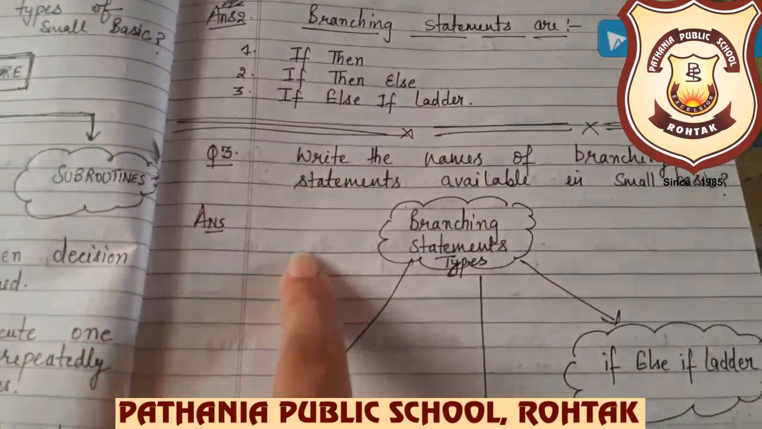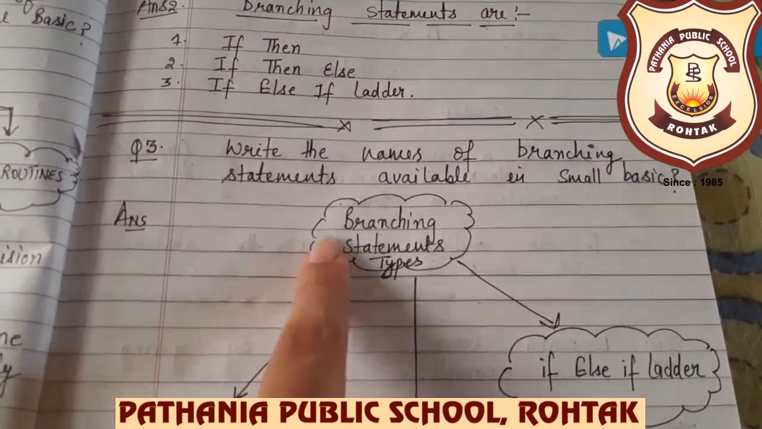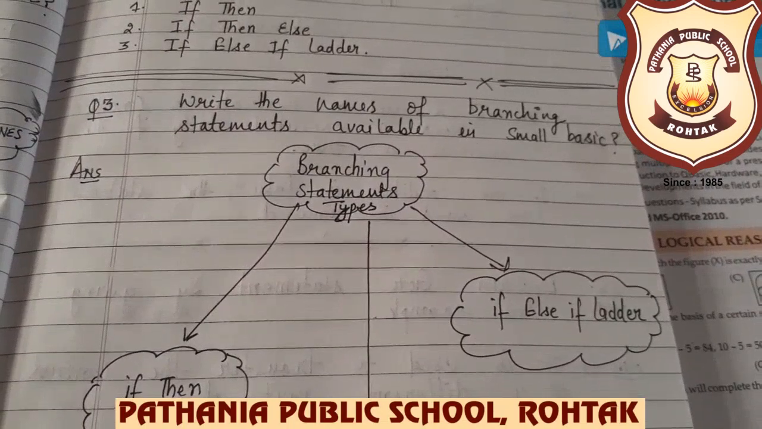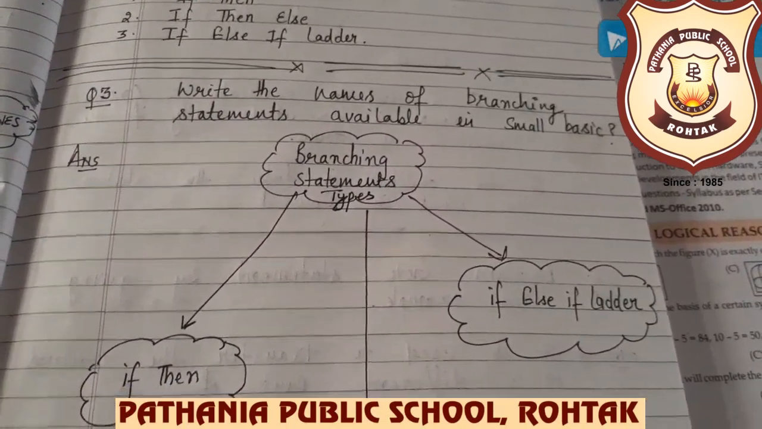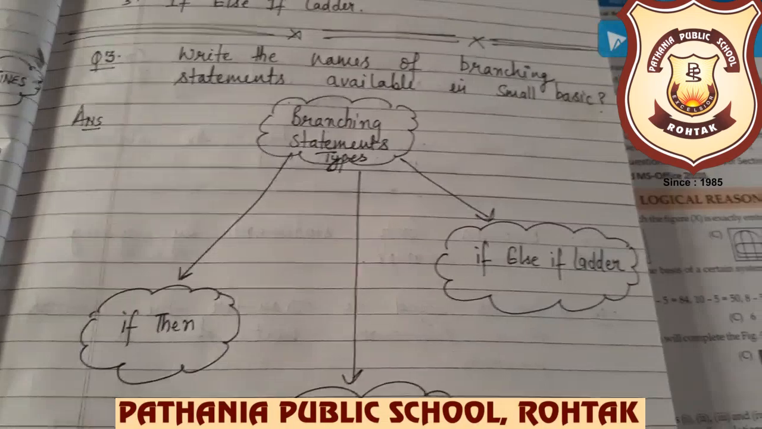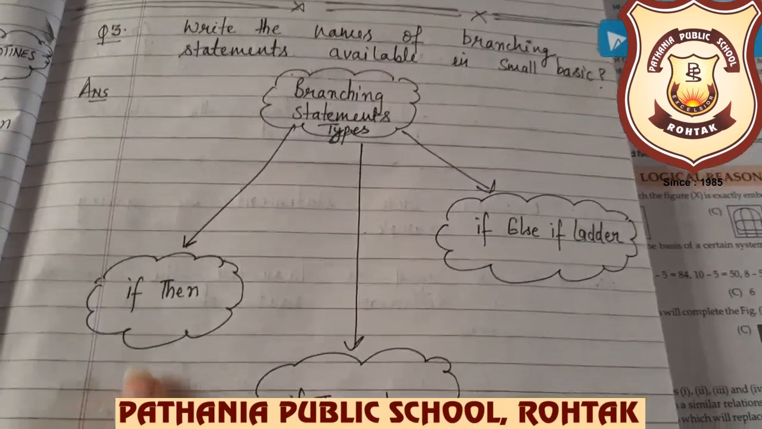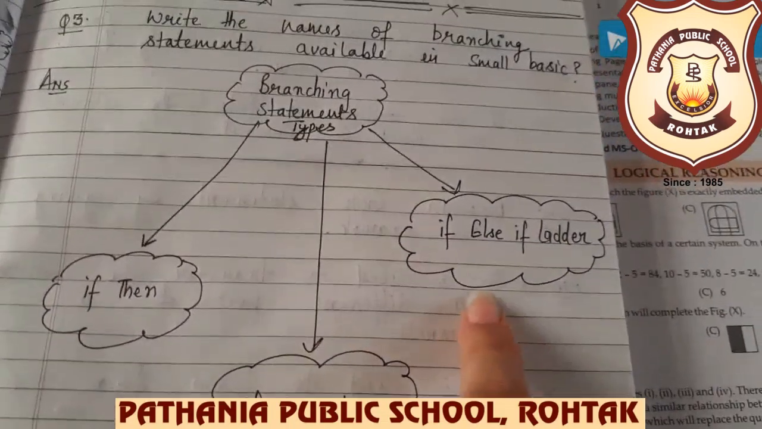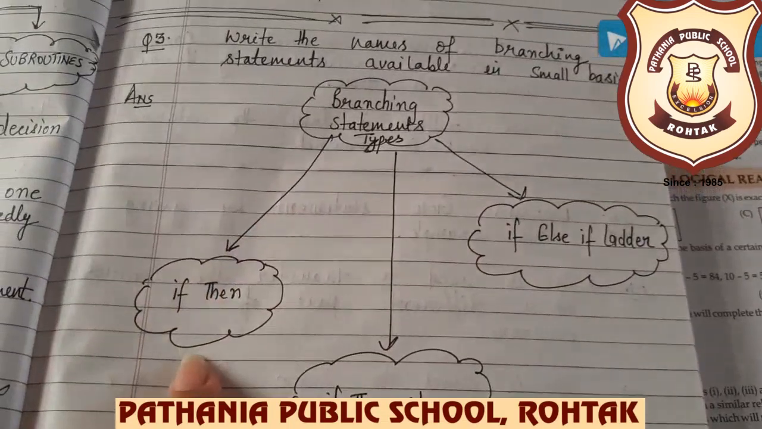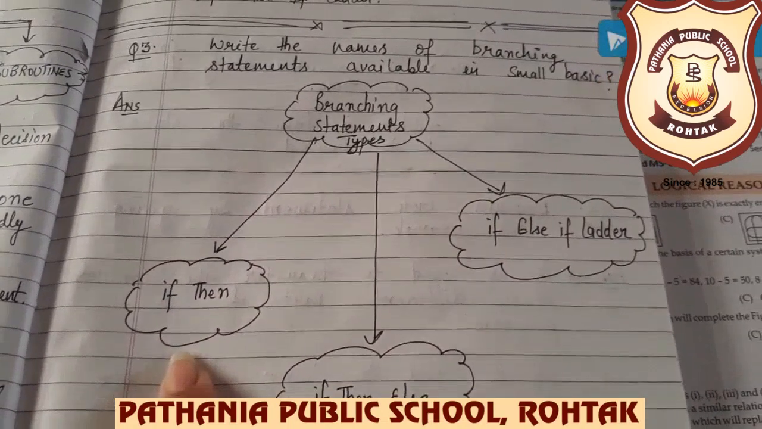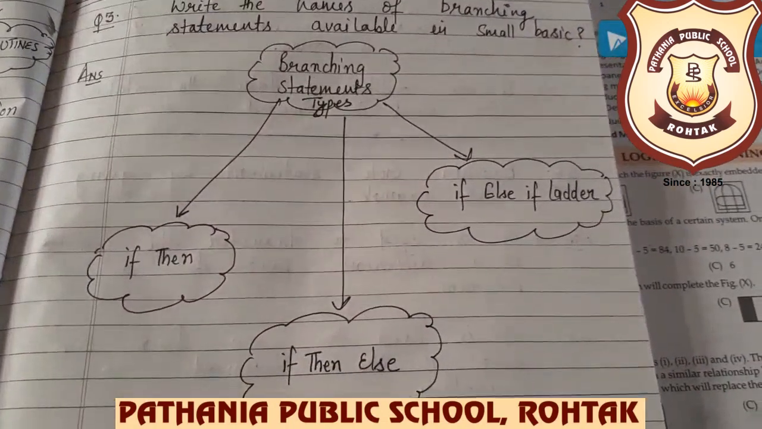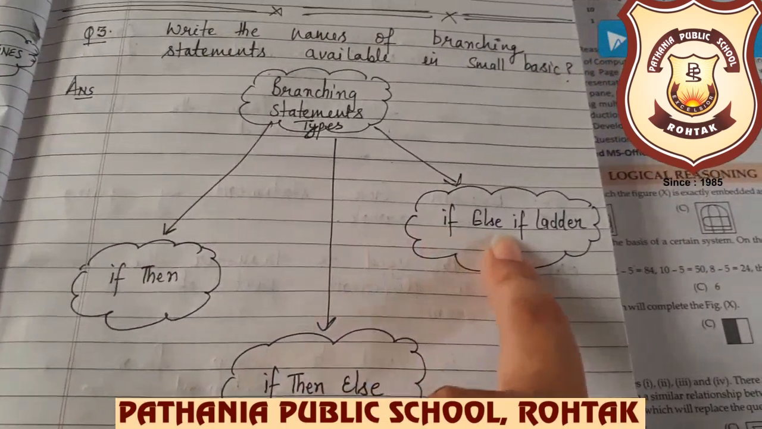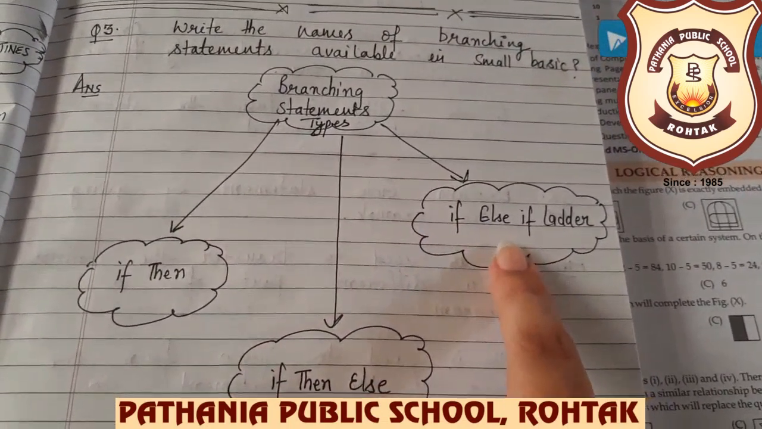Okay. Now our third question is, write the names of branching statements which are available in Small Basic. Yes, we have three types of branching statements. The first one is if then, the second is if then else, and the third is if else if ladder. You know very well in if then we have one condition. In if then else we have two sets of conditions, and in if else if ladder there are nested conditions. Okay.